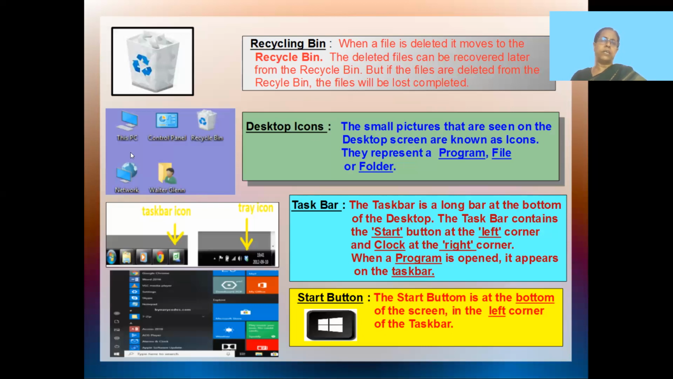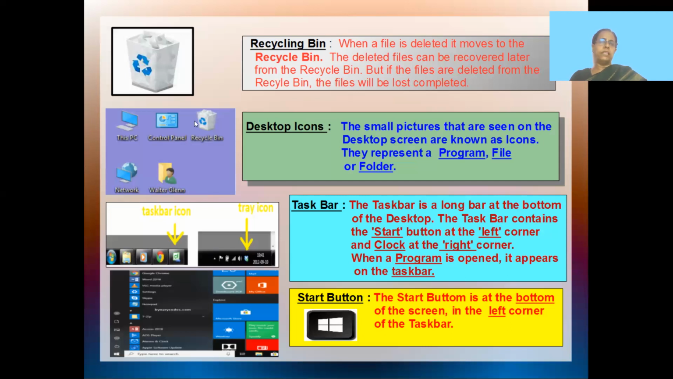These pictures are known as icons, as I already told you. These pictures represent a program. So any program that is fed in, like the network program. This is My Documents, which has many files and folders. So these are the type of things you find: programs, applications, files, folders, all on the desktop, and they are represented by small pictures which are called icons.